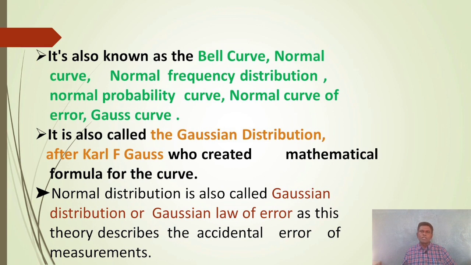It is also called the Gaussian distribution after Carl F. Gauss, who created the mathematical formula for the curve. Normal distribution is also called Gaussian distribution or Gaussian law of error, as this theory describes the accidental error of measurements.